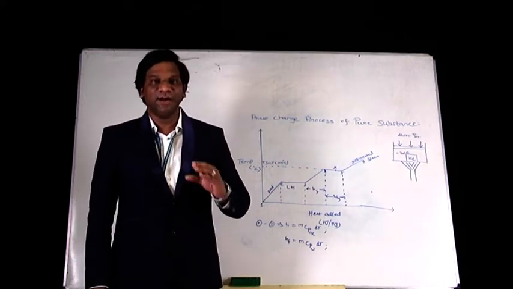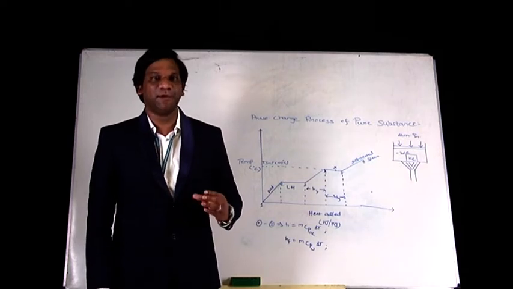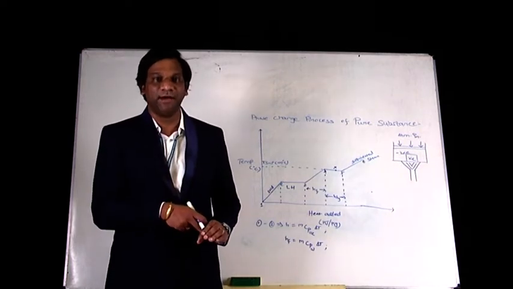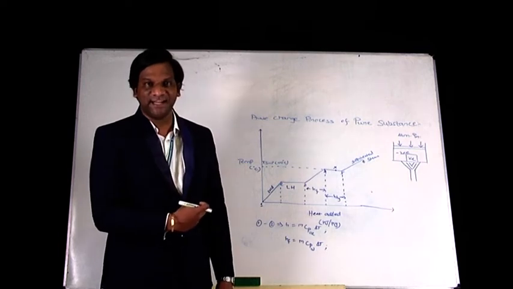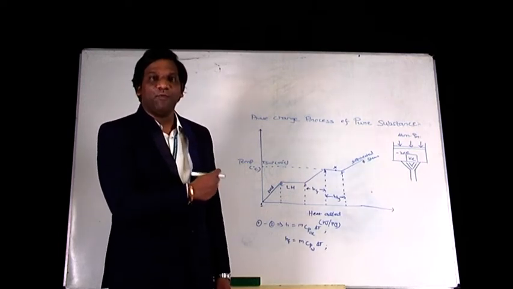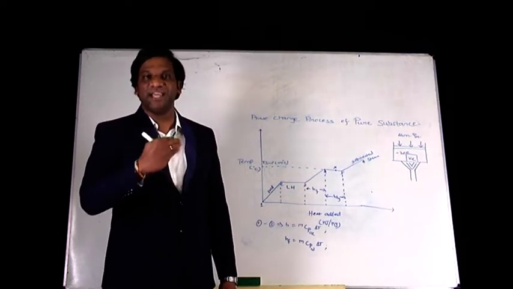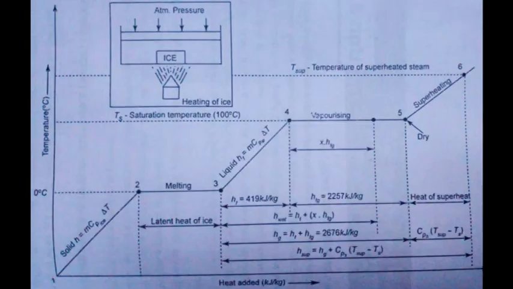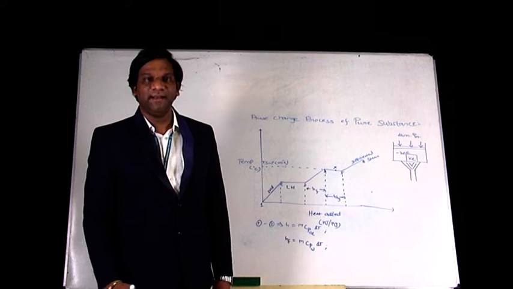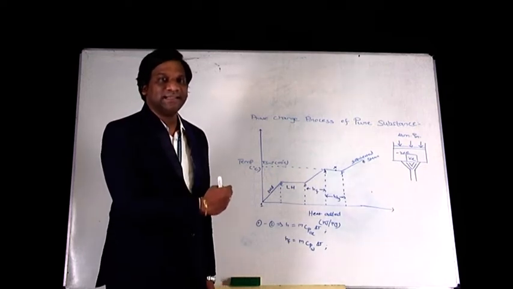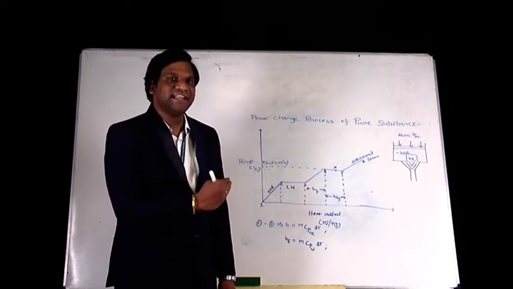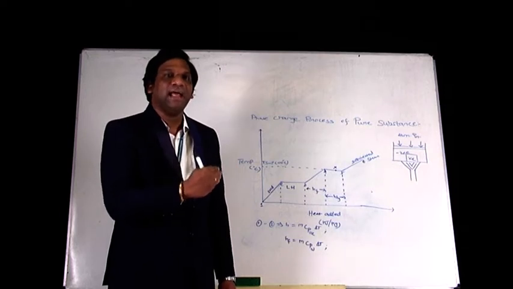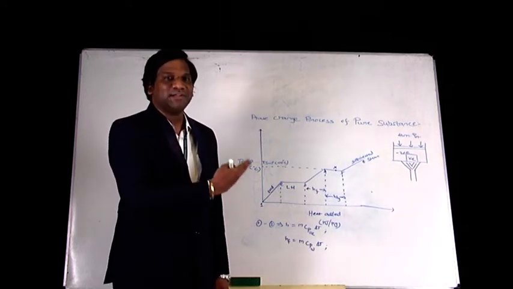In order to understand the phase change process that is happening inside the chamber, I am going to use a graphical representation through which I will explain what phases the ice is going to change through while heating. In the graphical representation, heat added is taken on the x-axis and temperature is taken on the y-axis. Between process 1 to 2, ice which is at minus 20 degrees Celsius is going to be heated at atmospheric pressure.